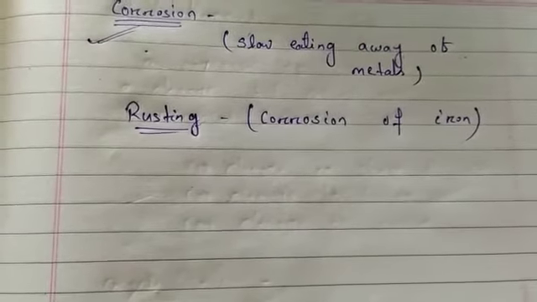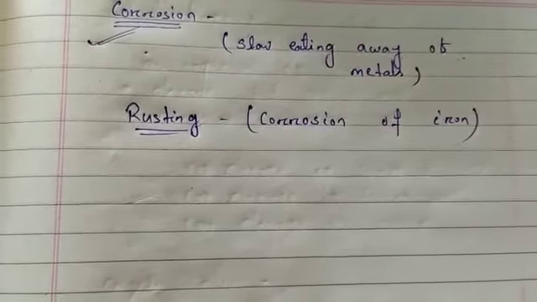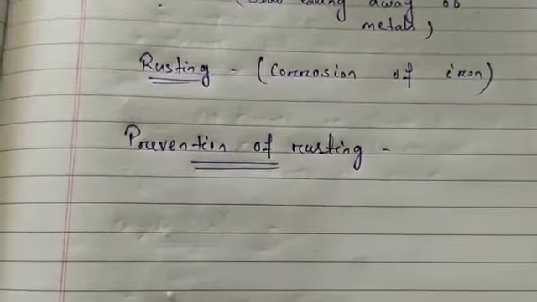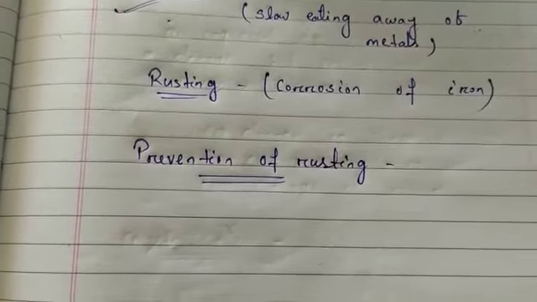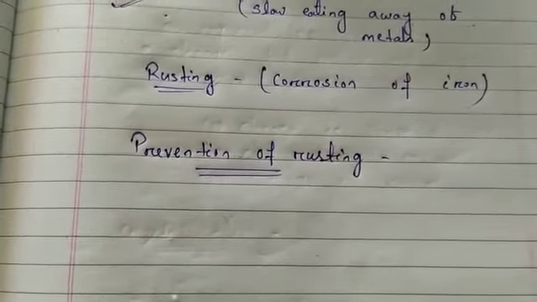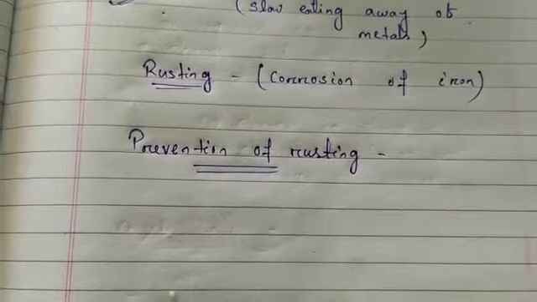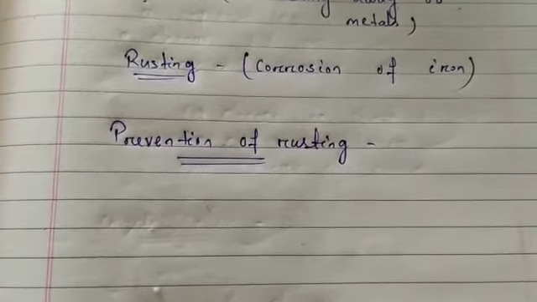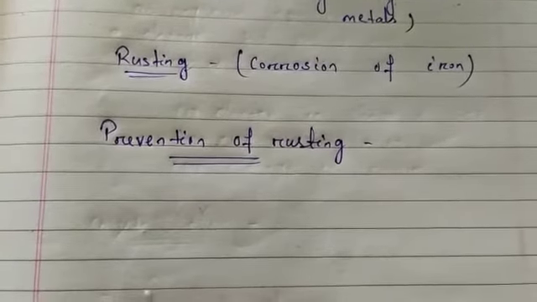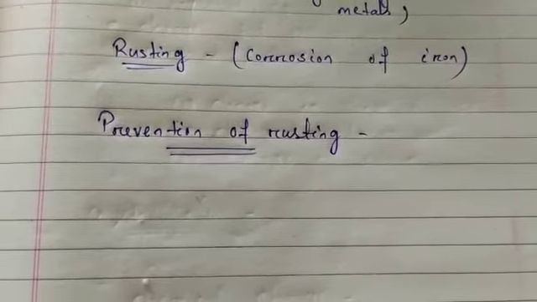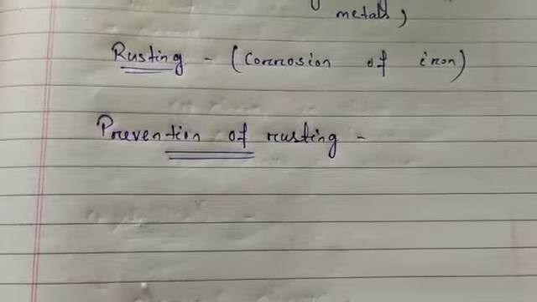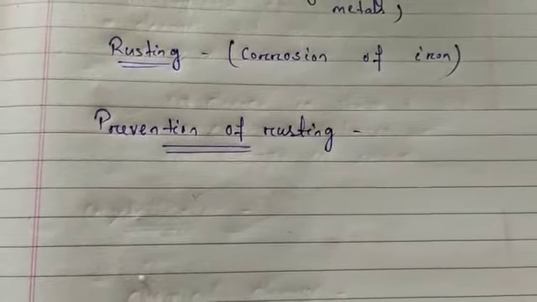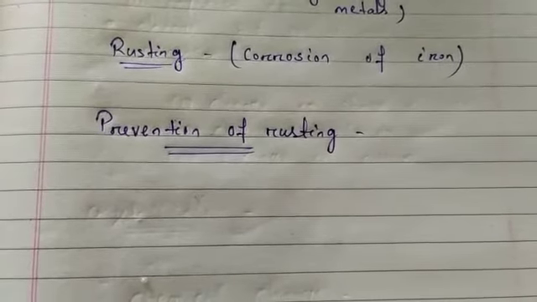So we can use various methods to control or prevent rusting, so that the iron will not come in direct contact with air or moisture and rust formation will not take place. Some of the methods we are using for prevention of rusting are greasing, galvanizing, electroplating, alloying.